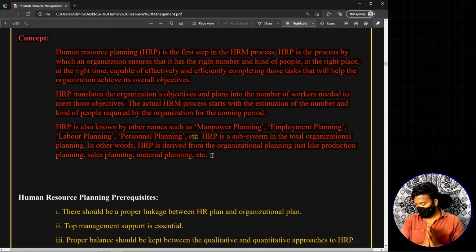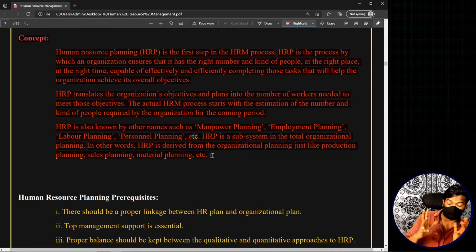So this is the basic concept related to human resource planning. Now, if you refer to different textbooks or sources, you are going to find many extra topics related to human resource planning, which are also useful and important, like the objectives and the purposes of human resource planning. We are not going to deal with all that. I just gave you the simple understanding or the basic meaning related to the concept of human resource planning.